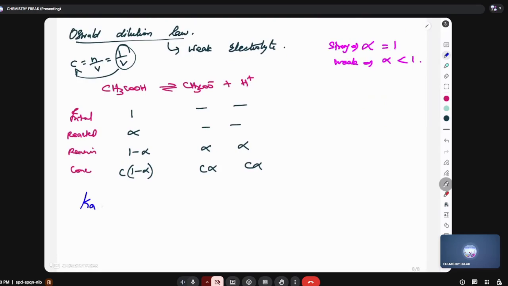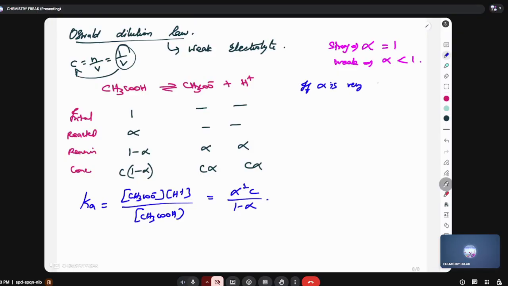Now what is the formula for the equilibrium constant? Sir, concentration of products by concentration of reactants. Solve it. Final answer: Ka equals alpha square C by 1 minus alpha. Look here. If alpha is a very small number, Ka equals alpha square C. That's it. The denominator becomes 1. Alpha square equals Ka by C. Then alpha equals root of Ka by C. Is there any doubt?